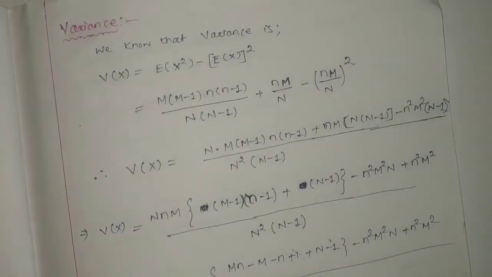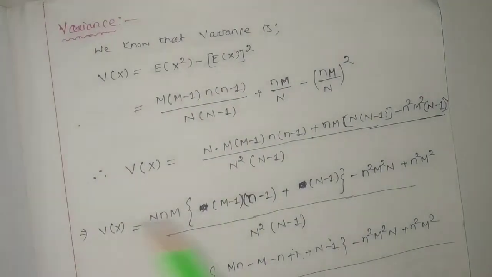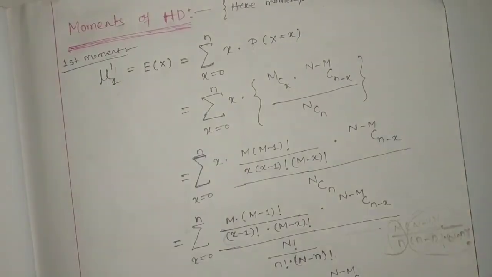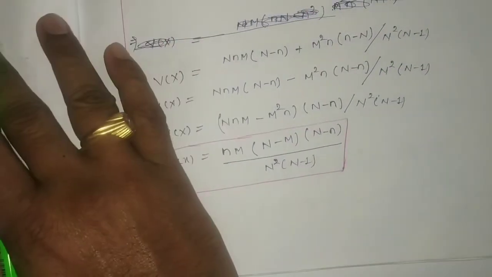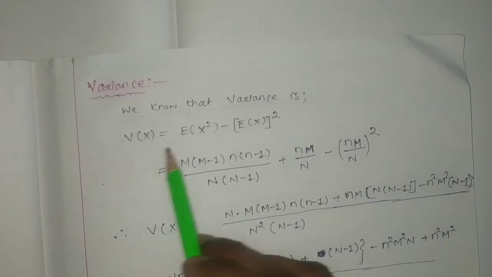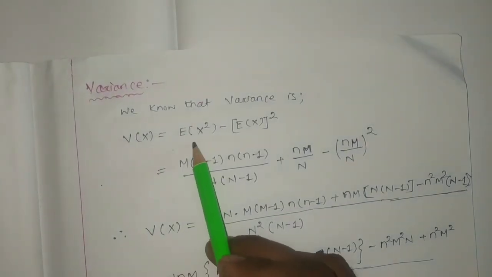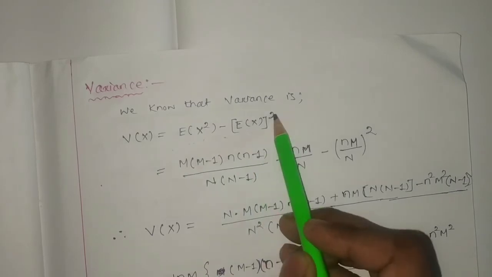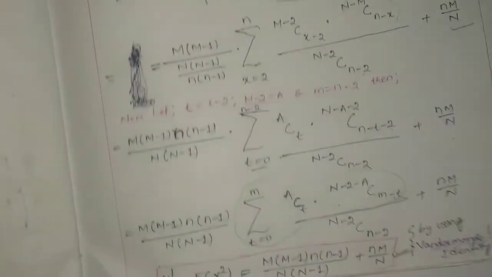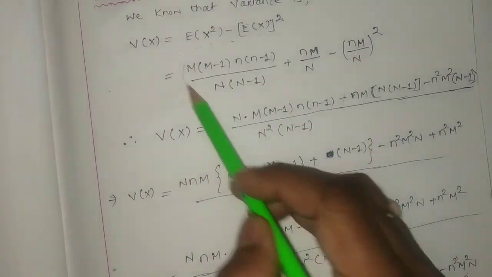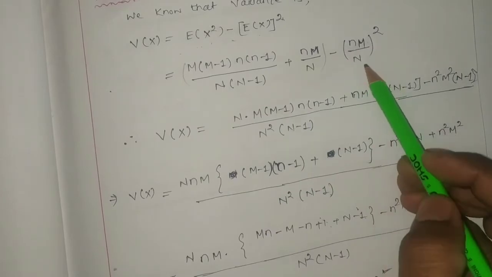So now we are going to go for the variance. Already the expectation value we determined, right? This is nothing but your expectation value, that is your nM by N. And now we are going to go for the variance. So here V(X), the variance, is equal to, we know, E(X square) minus E(X) whole square. E(X square) we found just now. Here this much value I have substituted over here, this much value minus nM by N whole square.